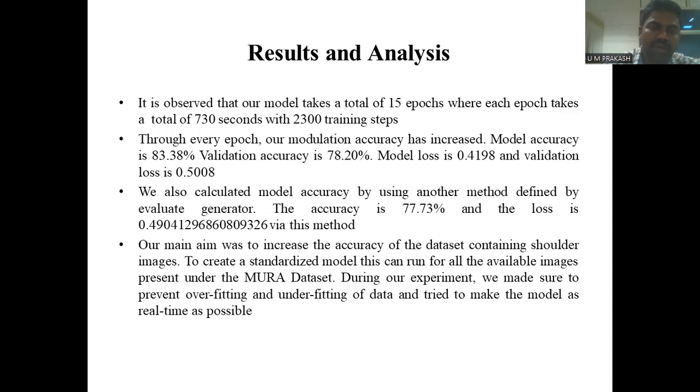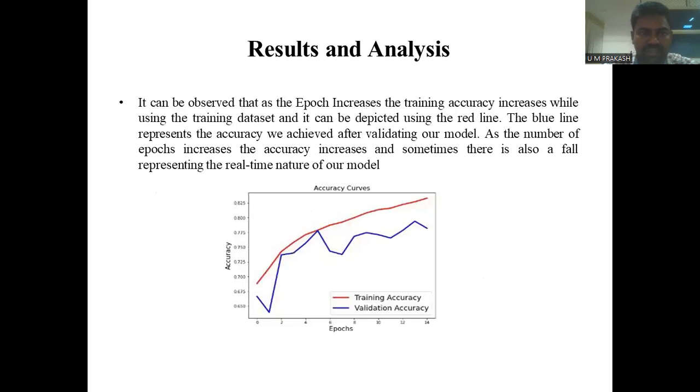Our main aim was to increase the accuracy on the dataset containing shoulder images, and to create a standardized model that can be run for all the images present in the MURA dataset. During our experiment, we made sure to prevent overfitting and underfitting of data and tried to make the model as real-time as possible.